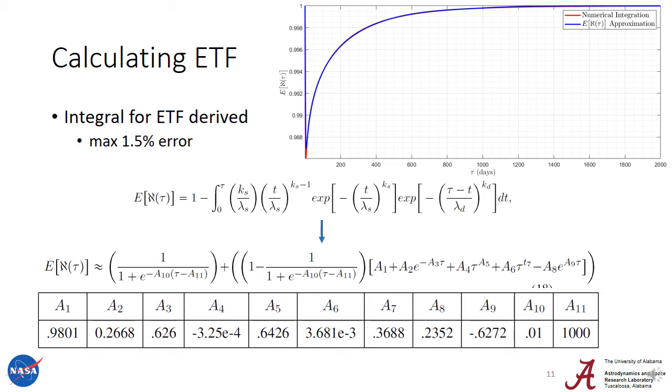And this 11-term approximation has some really nice properties. First of all, it's smooth and continuous for whenever tau is greater than 0, which makes it really nice in a gradient-based optimizer. And last of all, it's very well behaved. So the maximum error is 1.5%, and that comes right around here. As tau goes to infinity, the error goes to 0.